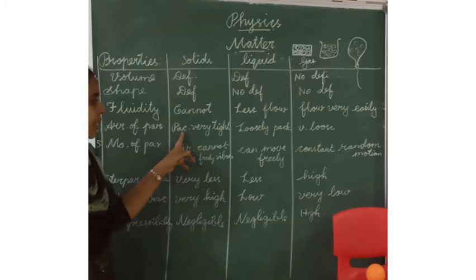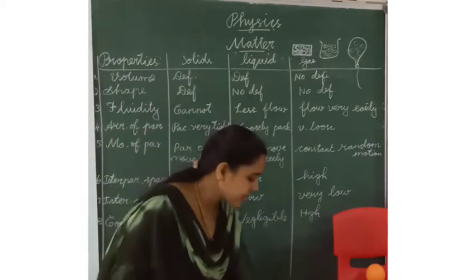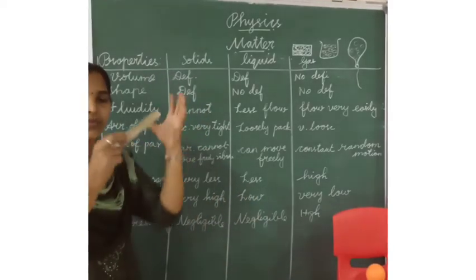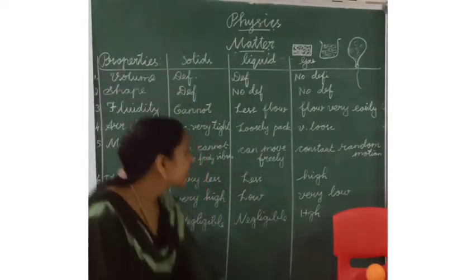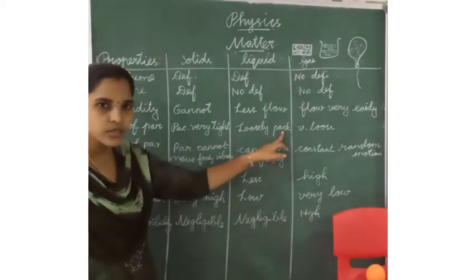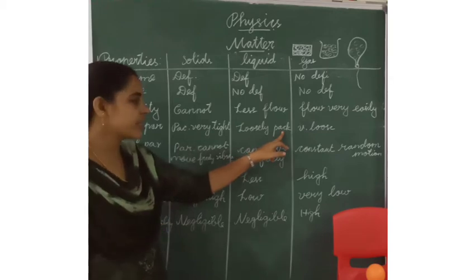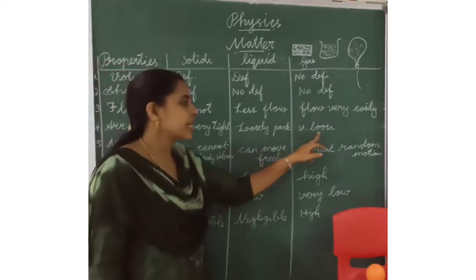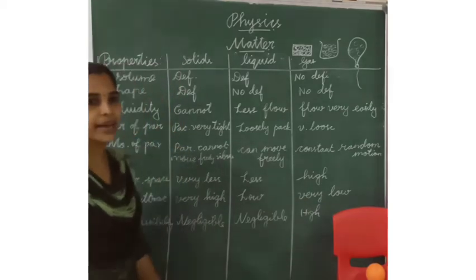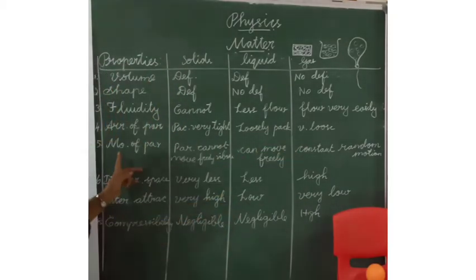In solids, they are packed very tightly, so they do not flow. In liquids, they are loosely packed, flowing from here to here. In gas, they are very loosely packed and move in all directions.